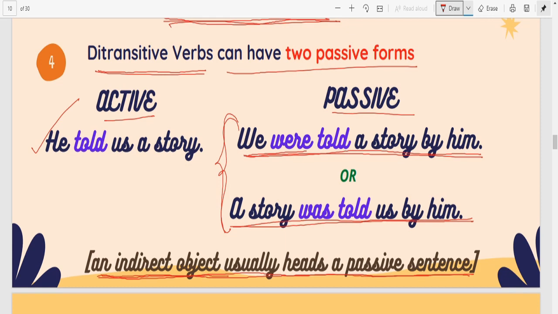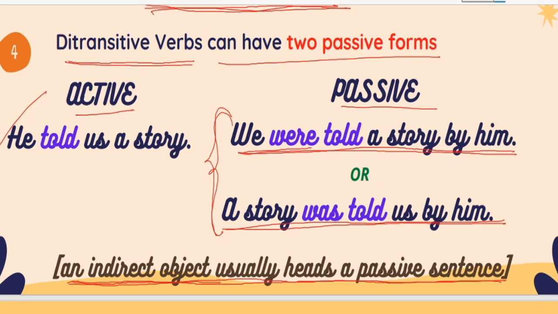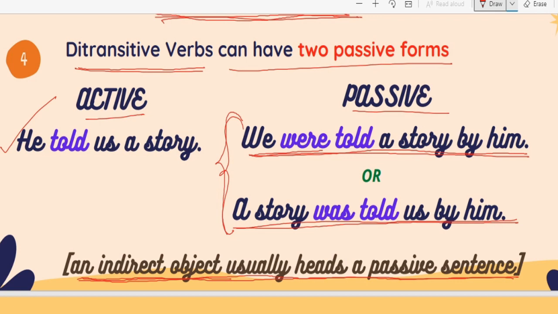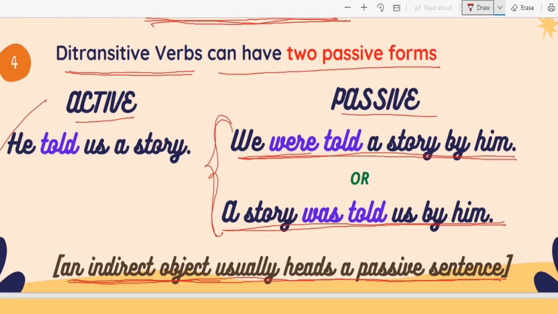We say, I said to him, but when I say told, I will not say I told to him. I will say I told him. It's a massive grammatical error. Do not say I told to her, I told to him, or told to us. It's absolutely wrong. It is always told us, told him, told her. But if you say said, then you can always say said to him, said to her. Alright?